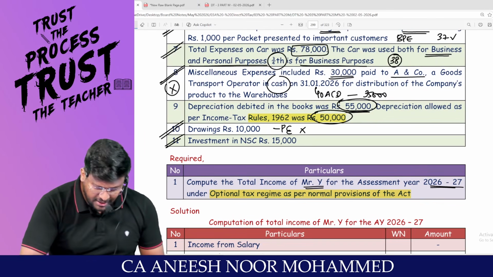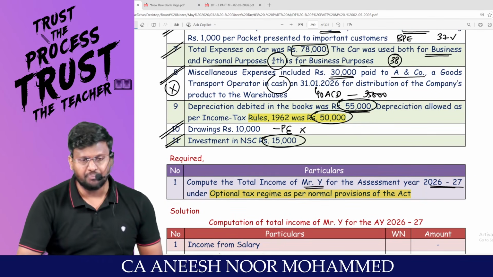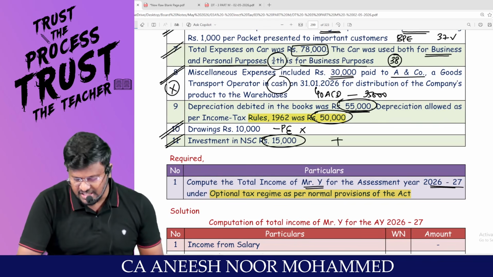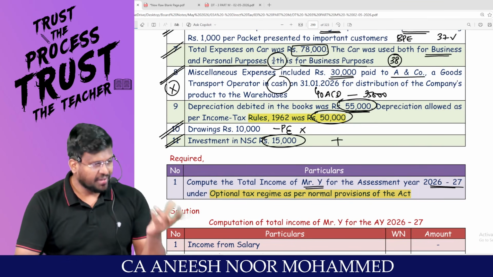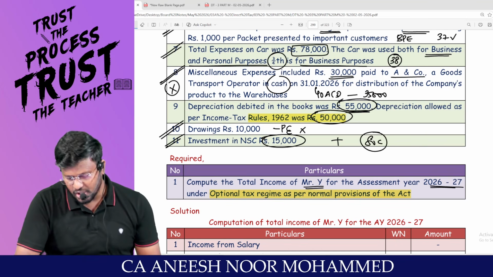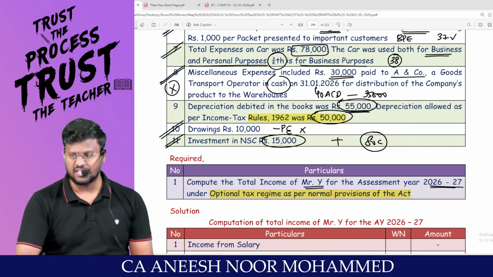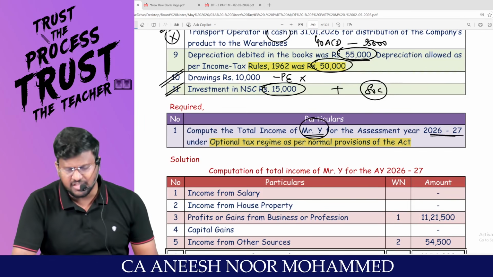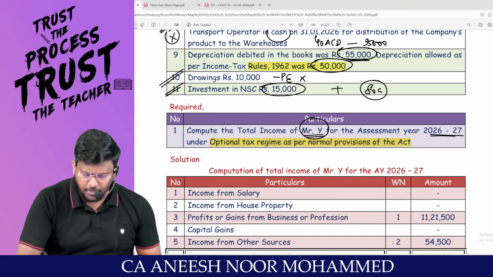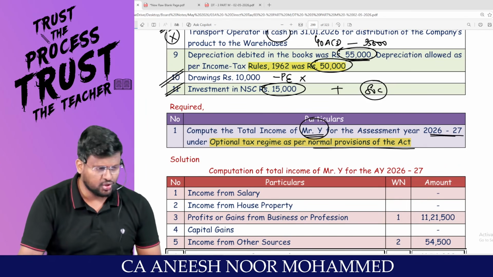And investment in NSC. This is an investment. This is not a business expenditure. Since this has been debited to P&L, it should be added back. And it can be claimed as deduction under 80C. Since the assessee is traveling through the optional tax regime, compute the total income of Mr. Y for assessment year 26-27 under optional tax regime as per the normal provisions of the Act.